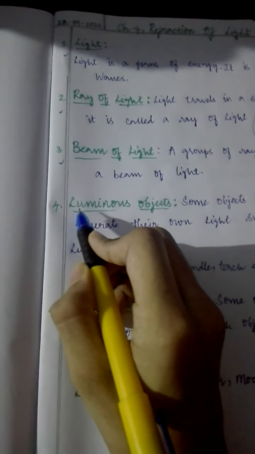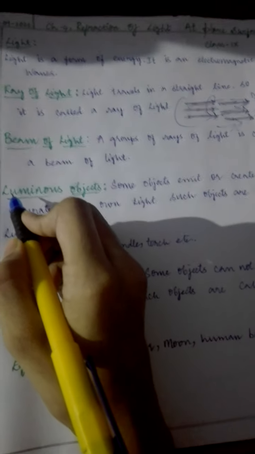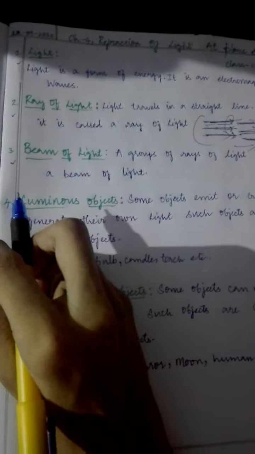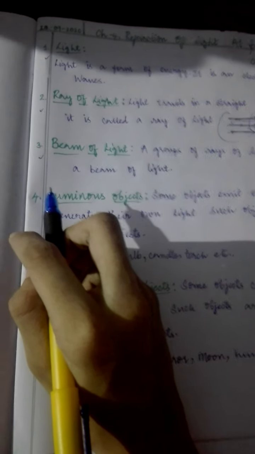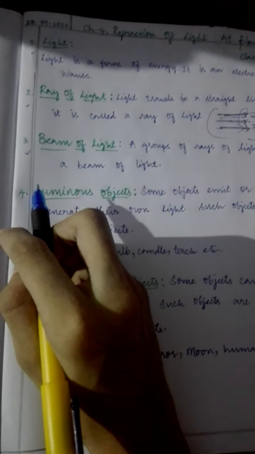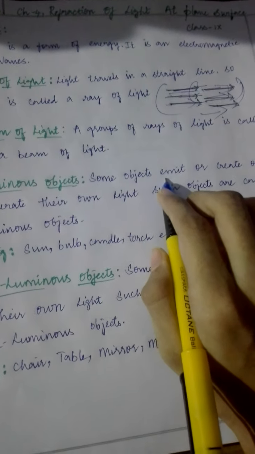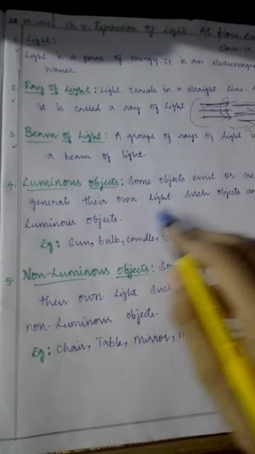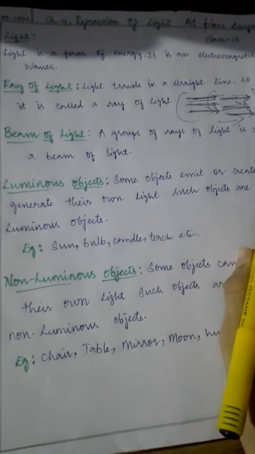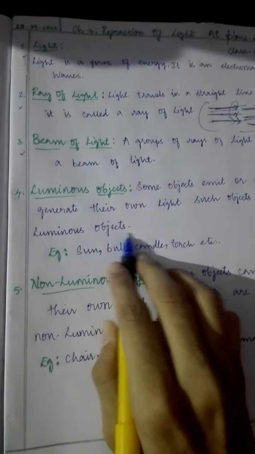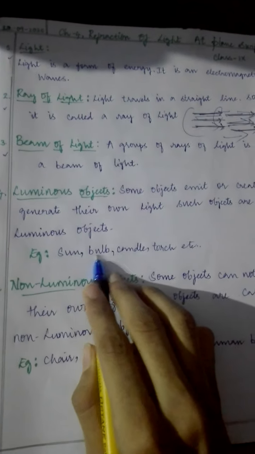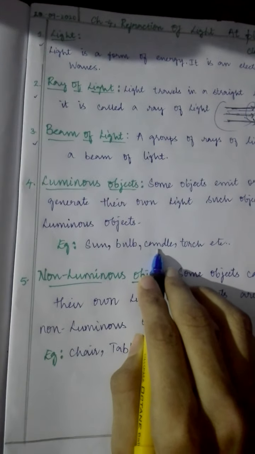Okay, next comes luminous objects and non-luminous objects. These two are luminous objects and non-luminous objects. What are luminous objects? We'll see now. Some objects emit or create or generate their own light. Such objects are called luminous objects. For example, sun, bulb, candle, torch, etc.